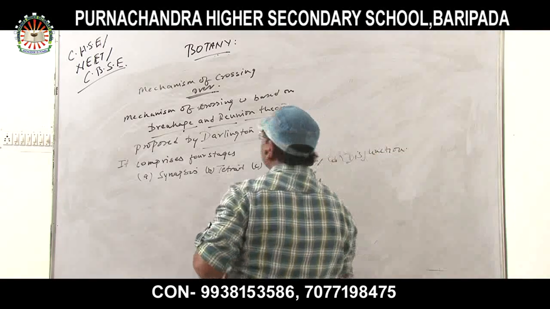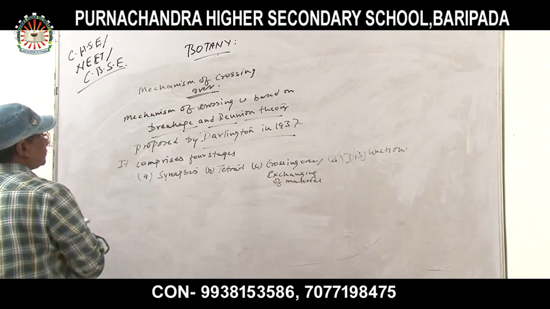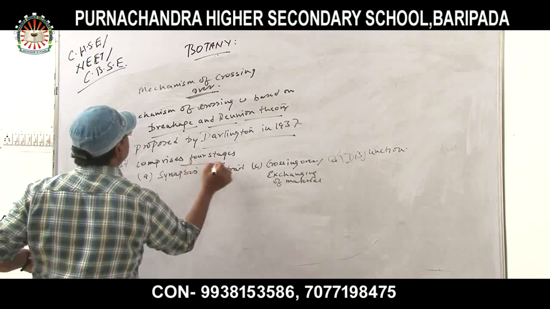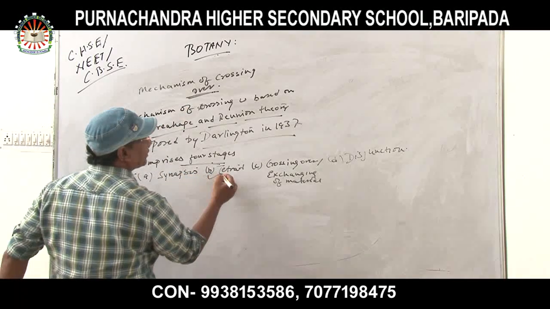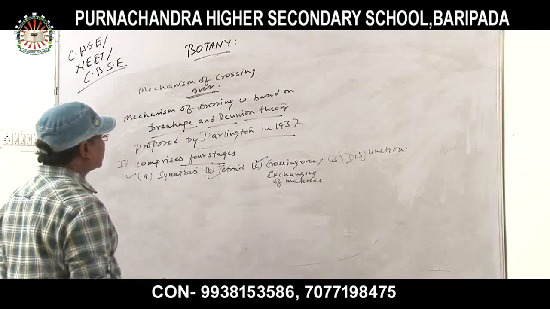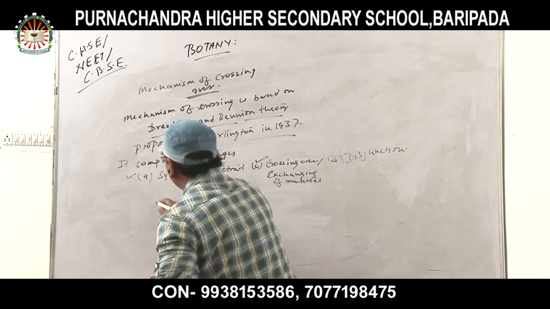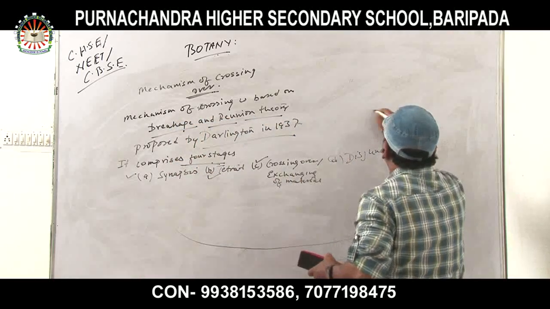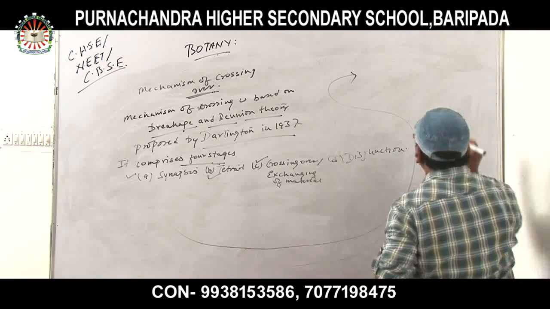How many stages are there in the mechanism of crossing over? First is synapses, second is tetrad, third is crossing over or exchanging of material, and number D is disjunction. Now, with the diagram I am showing you how these four points are exhibited in a cell.